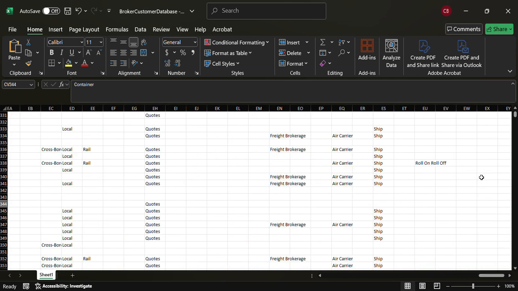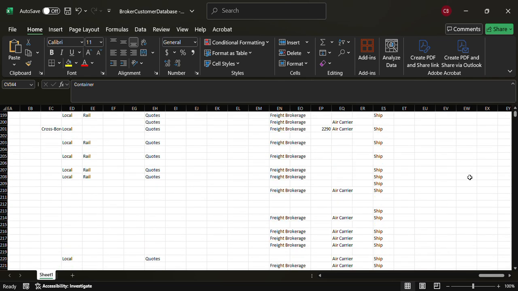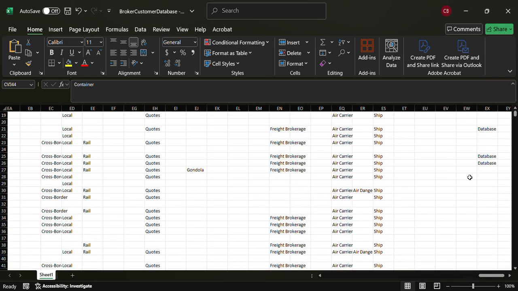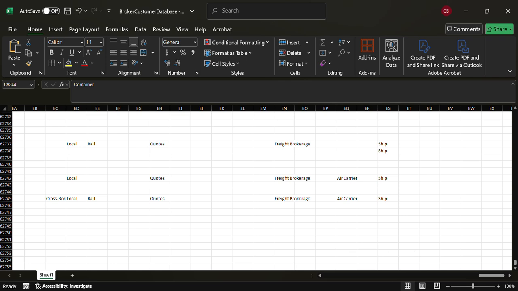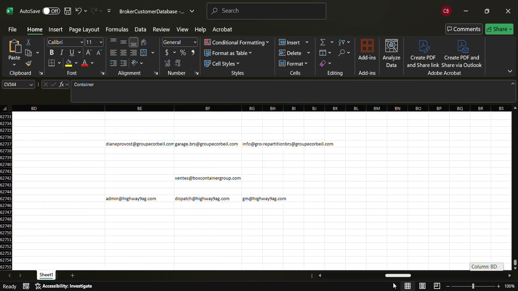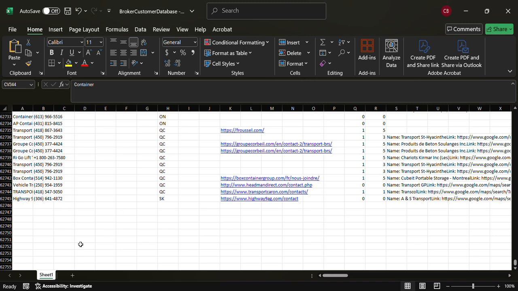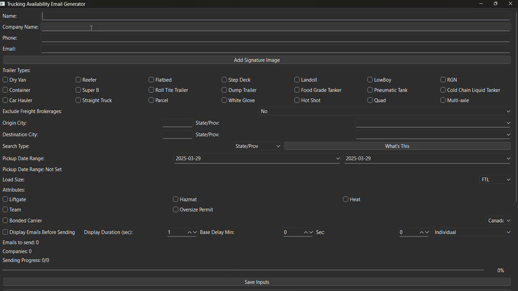So I just thought I'd demo this database for you, so you know how it looks, and show you how many rows of data there are. There are 62,745 rows of data, it looks like. As you can see here, 62,745. So that's how big my database is. This whole program is based off my database.